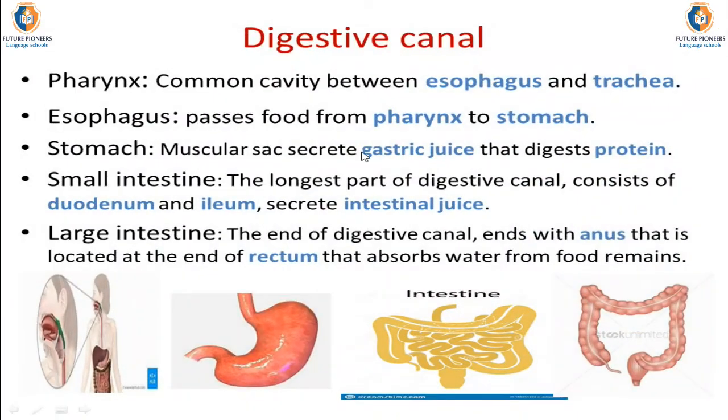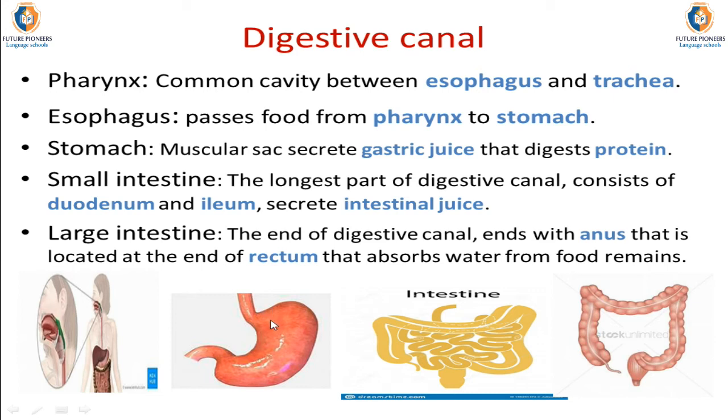Okay, digestive canal. The next part or the next organ to the mouth is pharynx, which is a common cavity between digestive system and respiratory system, as it is a common tube between esophagus and trachea. Okay, as we can observe in the following figure, this is pharynx, and its function is to allow food to pass from the mouth to the next organ, which is esophagus. Esophagus is a long tube which allows food to pass from pharynx to the stomach.